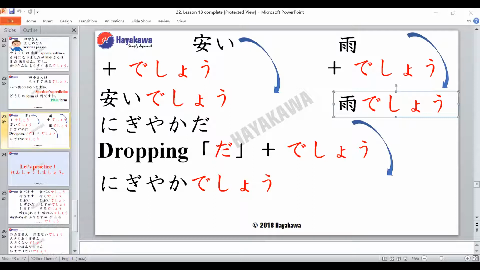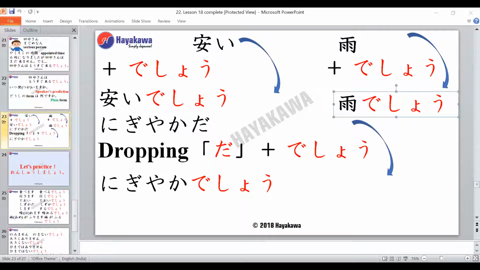So to nouns also, if you just add desho, it's enough. To verbs, we'll also add desho. So for the verb, we just use the plain form. So the plain form of the verb plus desho. For i-adjectives, it is the i-adjective plus desho. Noun, it is noun plus desho. Na-adjectives, you drop da and add desho. Any doubts? No, Sensei.